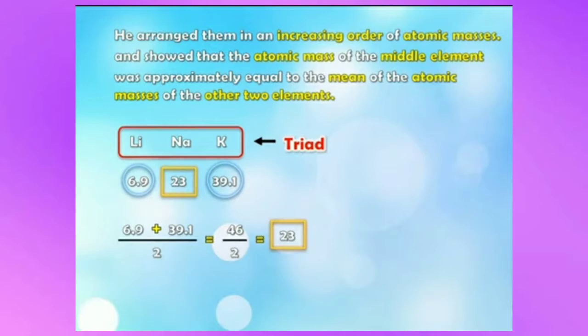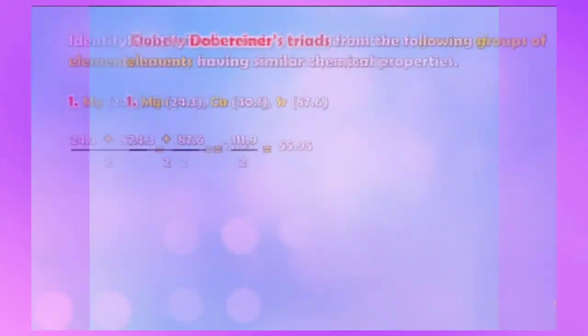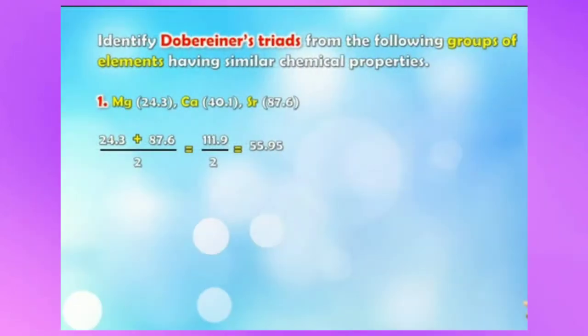Of the atomic mass of sodium. So are you getting me, children? So he arranged the elements in increasing order of atomic masses, and then he also showed that the atomic mass of the middle element, here it is sodium 23, was approximately equal to the mean of the atomic masses of the other two elements, that is lithium and potassium, which is also 23. Understood, children, up to here? Okay. Children, let us now identify Dobereiner's triads